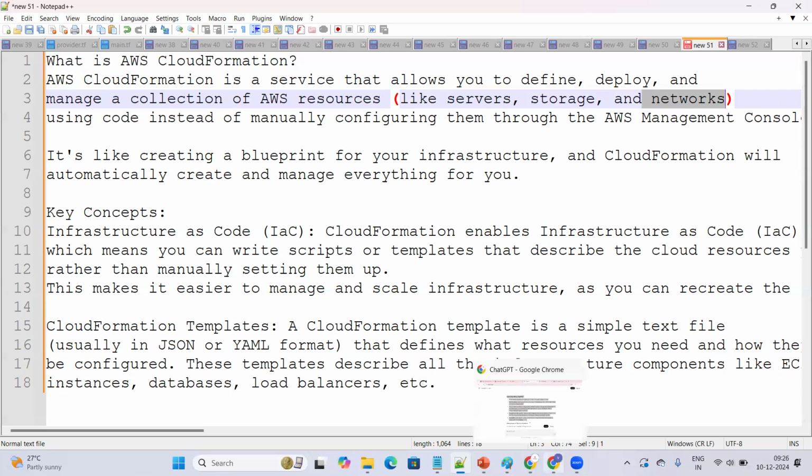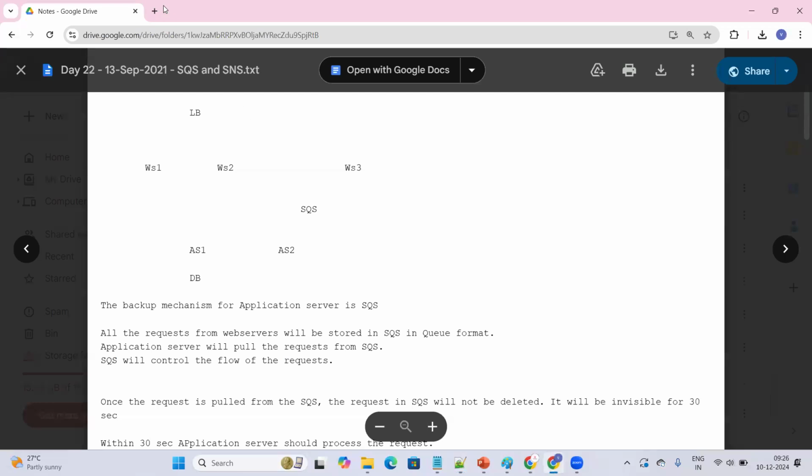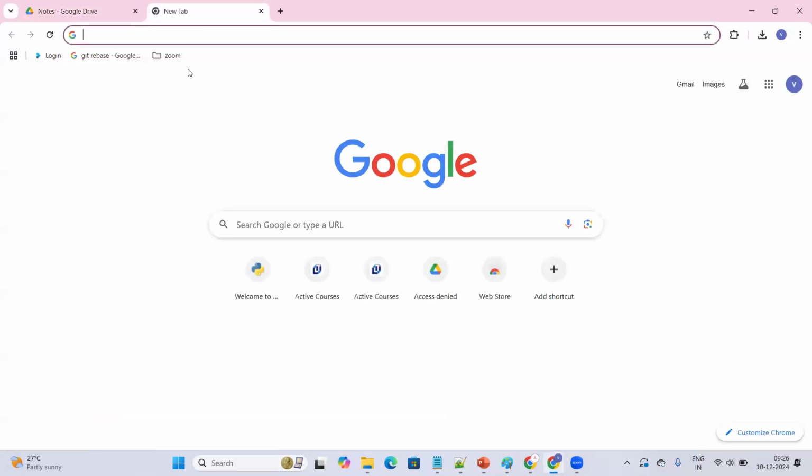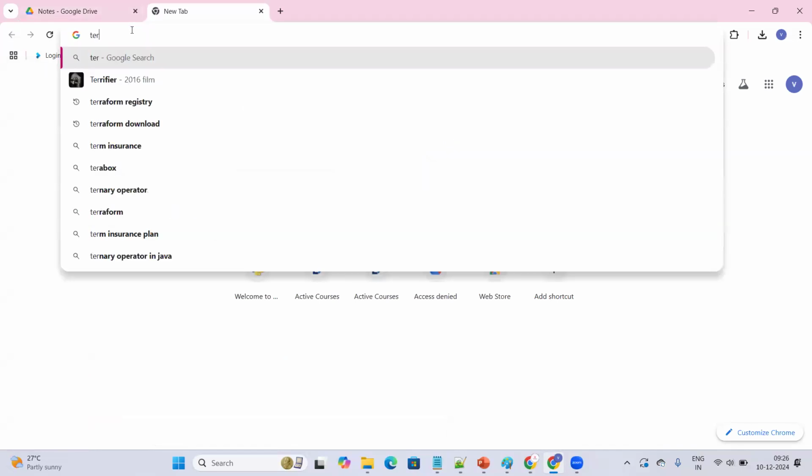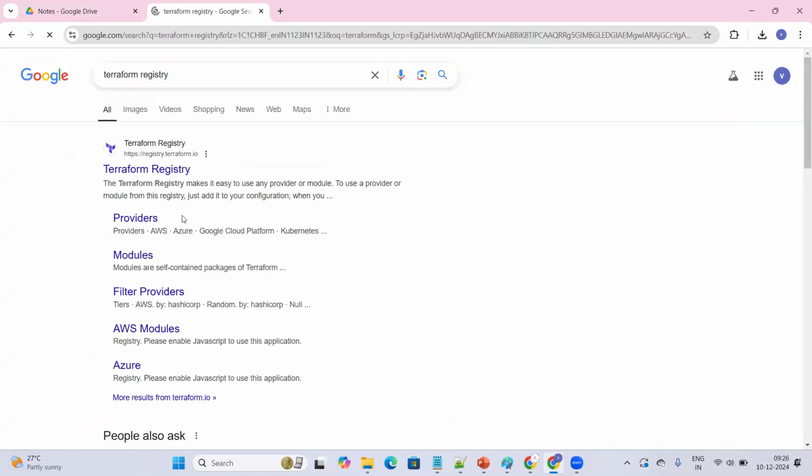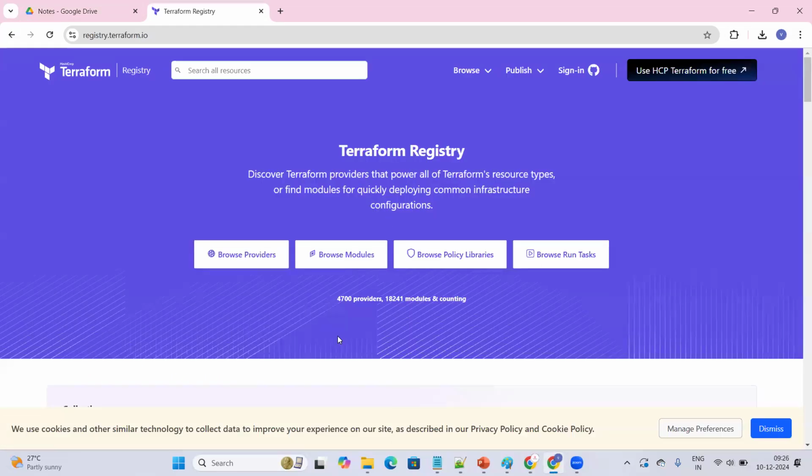Let me show you. If you want to understand how Terraform behaves, we have a registry called the Terraform Registry. Please go to the Terraform Registry. I'm just showing you this to give you some idea of Terraform. If you understand Terraform, you will definitely understand what CloudFormation is. Terraform is mainly for creating infrastructure.